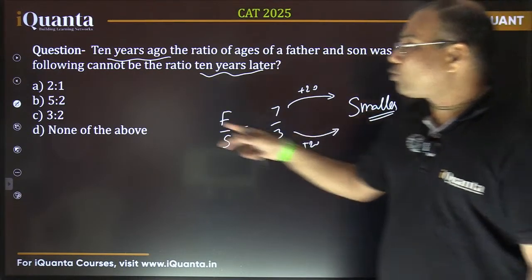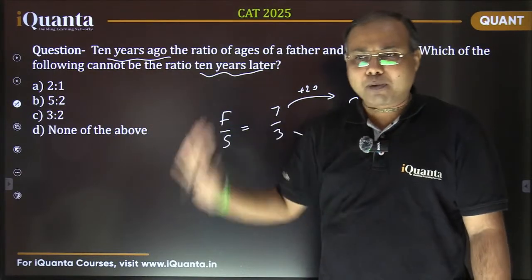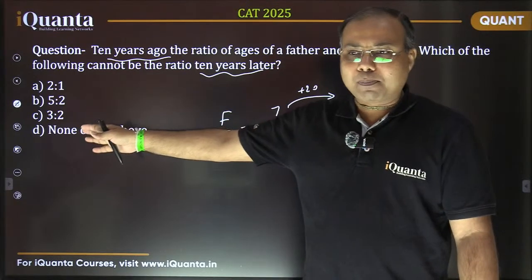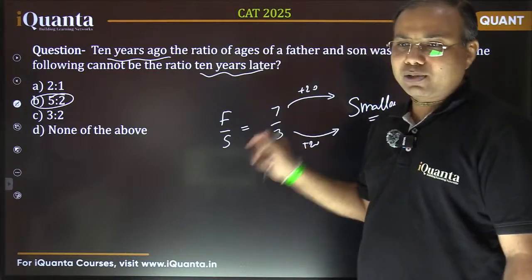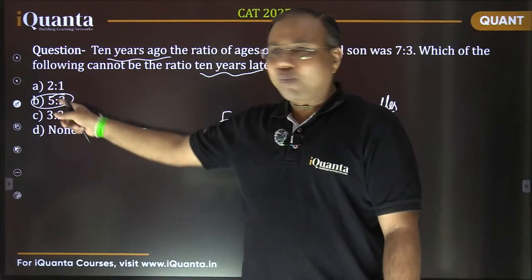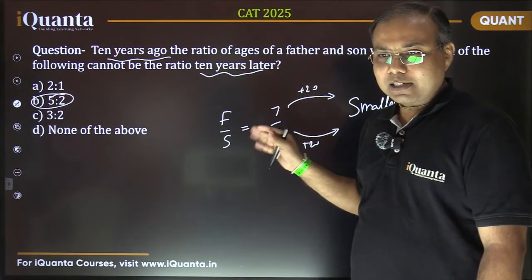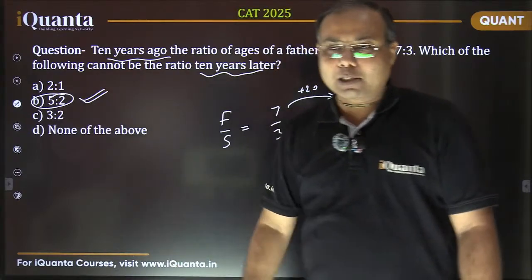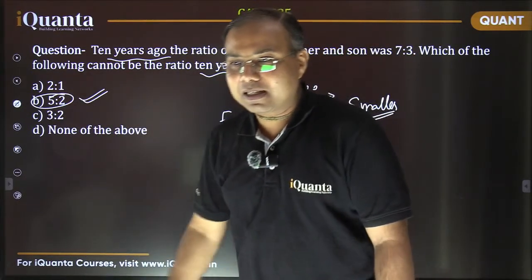So I need to look for which fraction is more than 7/3. That is not possible. So a ratio more than 7/3 would not be possible. Clearly 5/2, which is 2.5, is more than 7/3, and the new ratio is less than that. So option B is not possible. Other values are clearly possible. Is it fine? So that's why option B is the right answer.